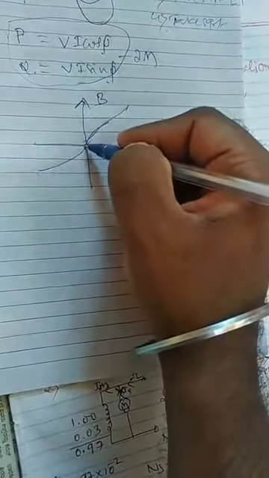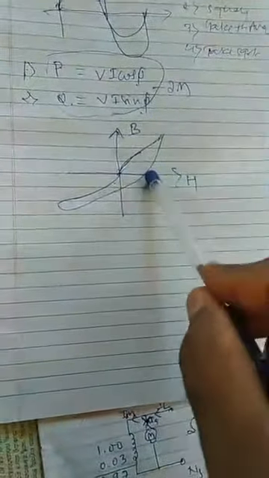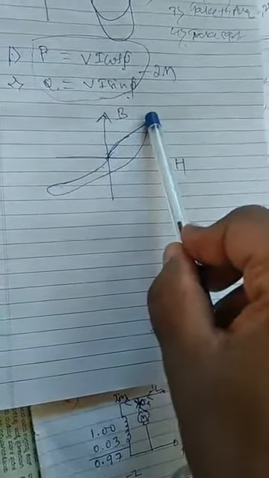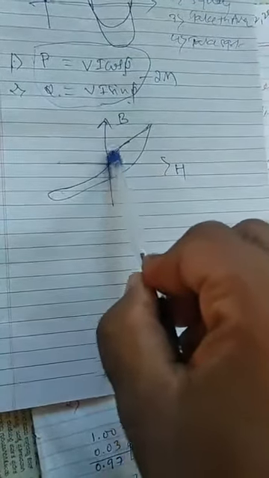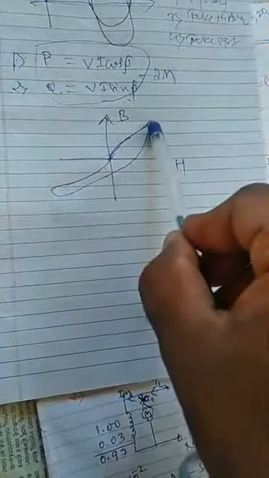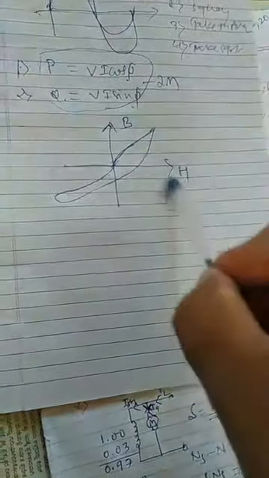So this is during magnetization and this is during demagnetization. This is the hysteresis curve, on the BH axis. During magnetization, when you pass the current, the core or magnet gets magnetized, so the magnetic field increases as magnetic force increases. Then during demagnetization, magnetic flux decreases because of magnetic force decrease. So like this you have to draw the BH curve.